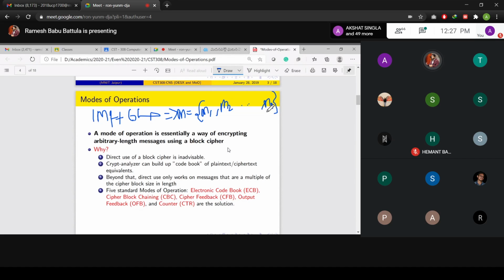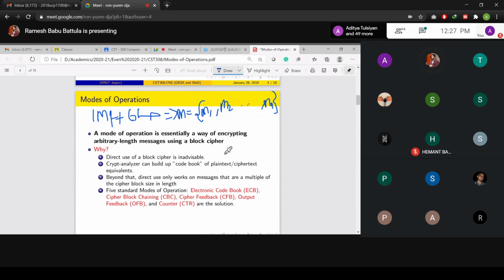Are you clear about what I'm saying? I have a variable length message, and from that I want to construct 64-bit blocks, because I'm using the DES algorithm here. For example, you may use the AES algorithm or any block cipher, no issue. But every block length should be equal.